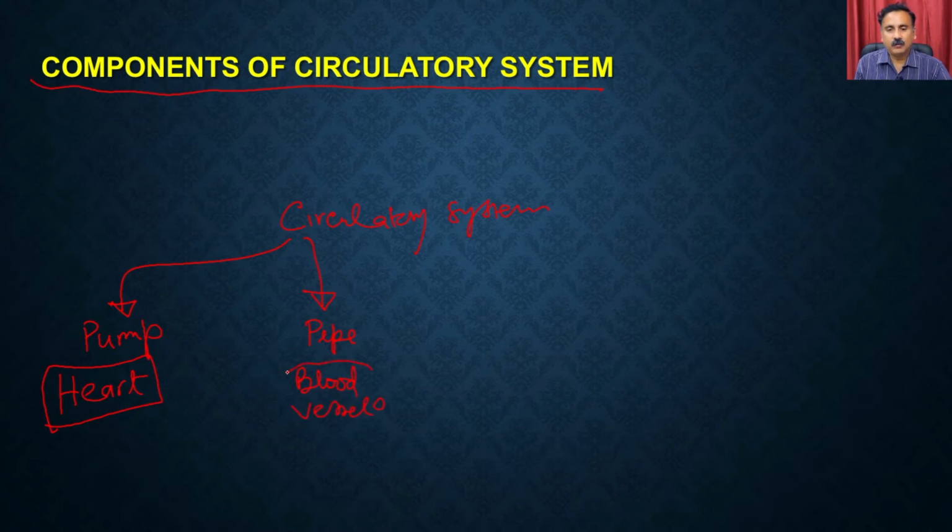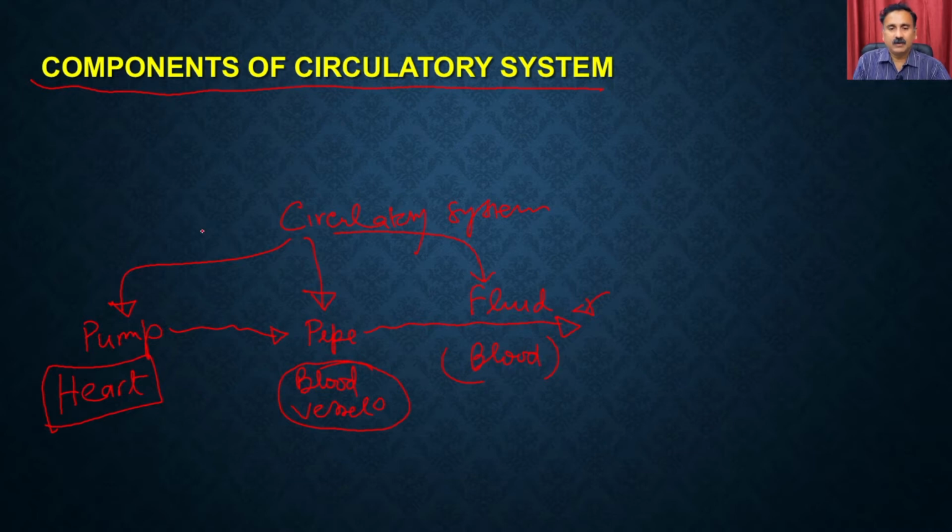The blood vessels could also be of different types. So you require a pump, you require a pipe, and the third component is a fluid which is going to be transported within this pipe. The fluid, in this case, is the blood. Blood is the major fluid which is circulated throughout the body, and that's how the fluid carries all the material. This fluid should be compatible with all the different types of material: it should be able to carry the gases, and it should be able to carry the waste.